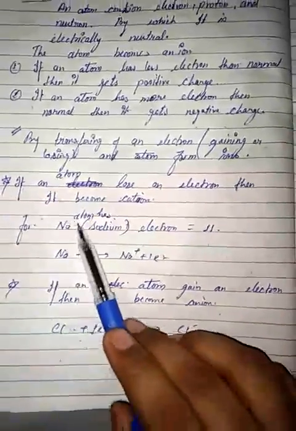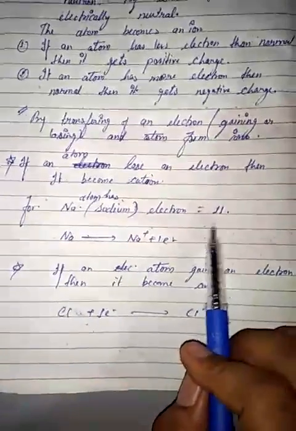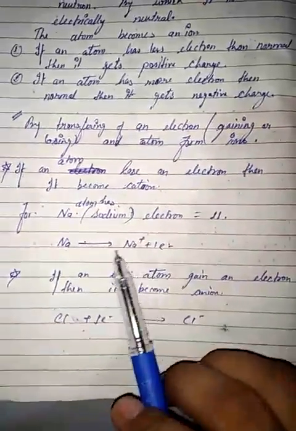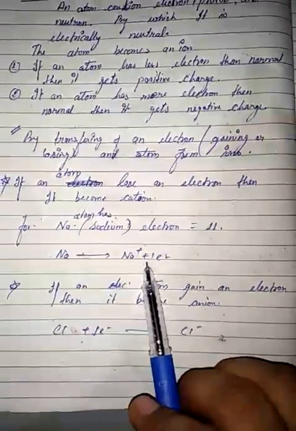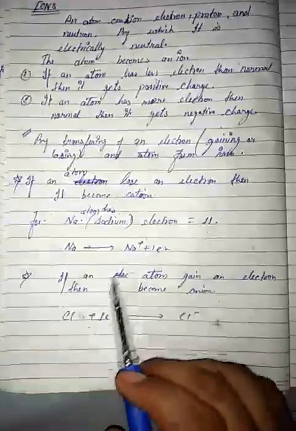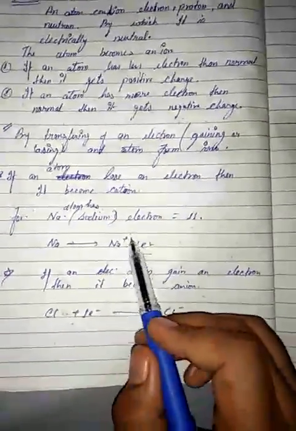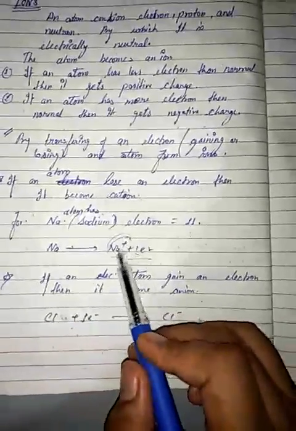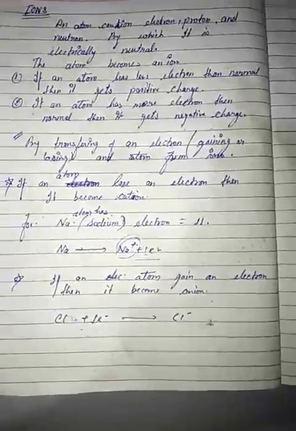Here is an example with sodium. Sodium has 11 electrons, and it loses one electron, forming a stable position, which is the noble configuration. Now it forms a cation. Sodium has one positive charge, so it is a cation, the sodium cation or sodium positive ion.